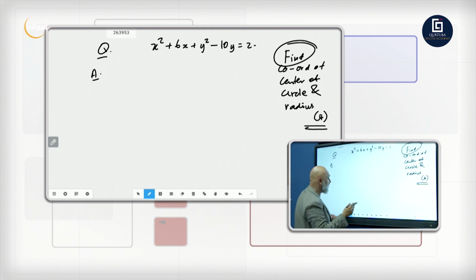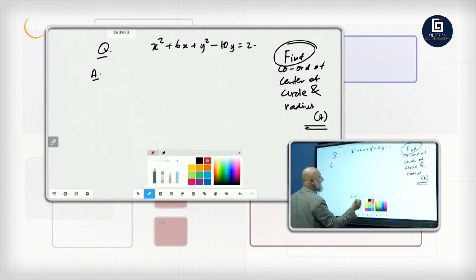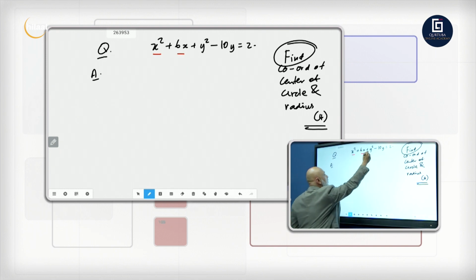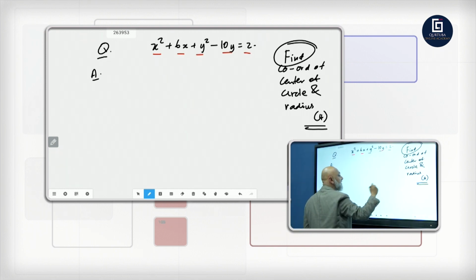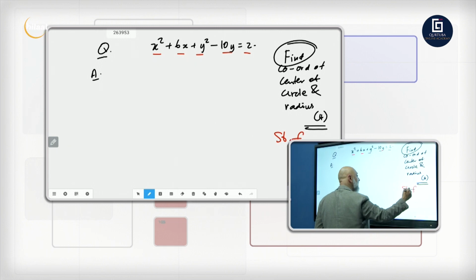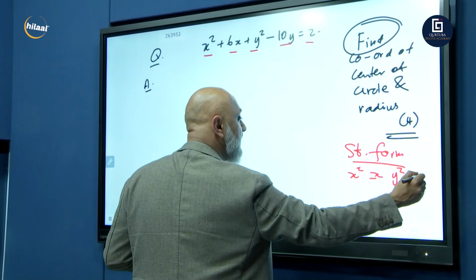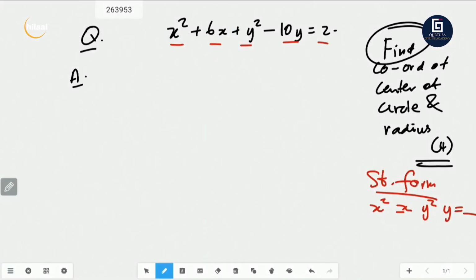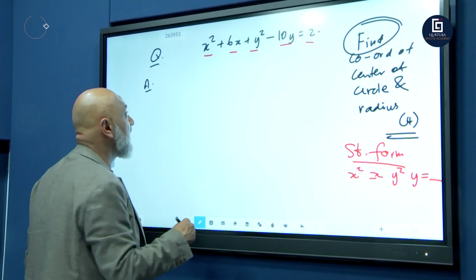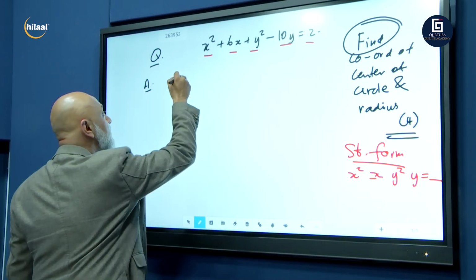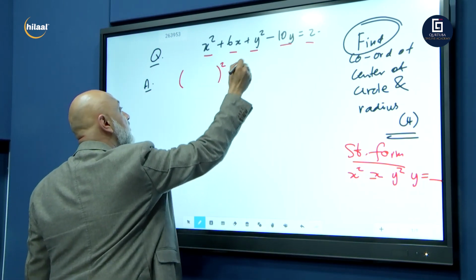Right, now you're going to need to follow this. This is what we call standard form: x squared, x, y squared, y equals a constant. This is what we call standard form, right? You want to have x squared and then x and then y squared y equals a constant. You want to have it always in this format before you complete the square. Now I'm going to show you a shortcut on how to complete the square. So what you do, remember, we want to complete the square. So it must look like this.